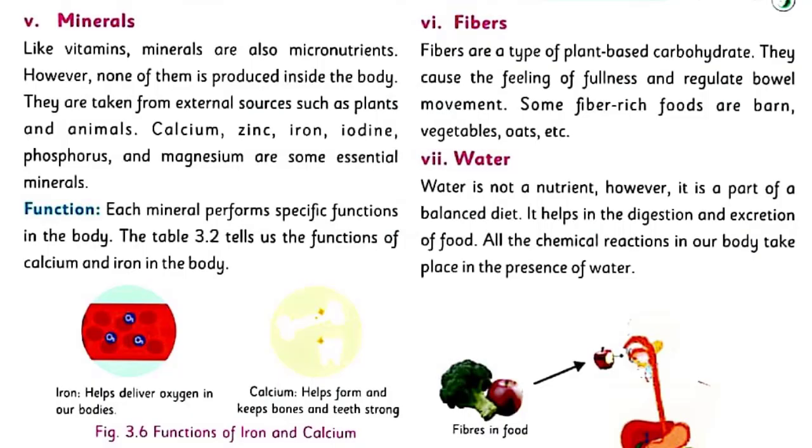5. Minerals. Like vitamins, minerals are also micronutrients. However, none of them is produced inside the body. They are taken from external sources such as plants and animals. Calcium, zinc, iron, iodine, phosphorus, and magnesium are some essential minerals.